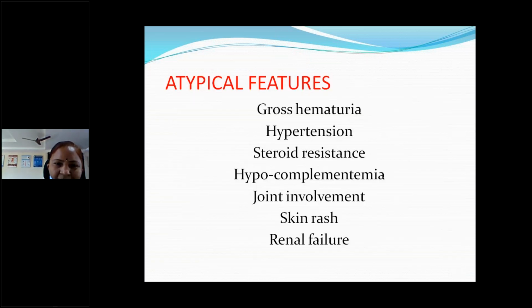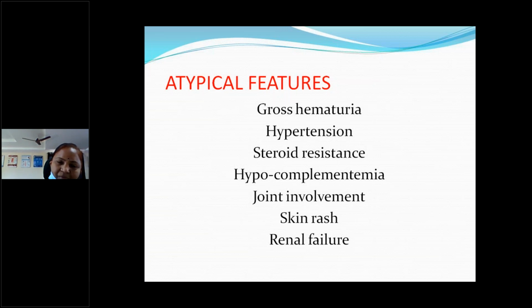Next, coming to the atypical features. So the typical features are of minimal change nephrotic syndrome; those are atypical, like gross hematuria may be there. Usually in acute glomerulonephritis we talk about gross hematuria, but atypical cases of nephrotic syndrome may have gross hematuria. Then we have to think about significant lesions, like nephrotic syndrome associated with SLE or HSP. They may have hypertension also.